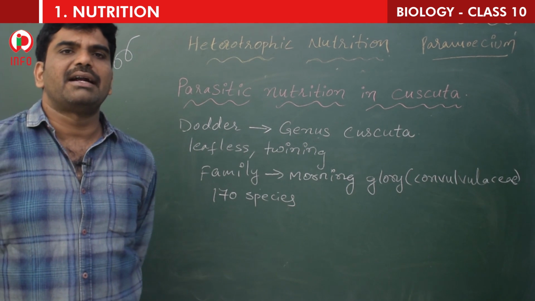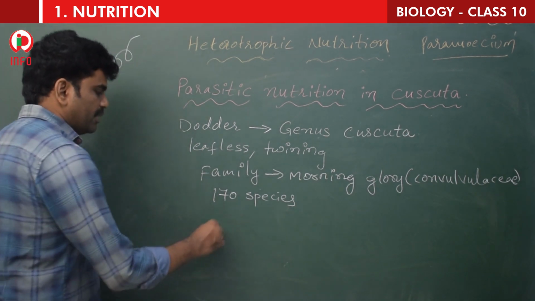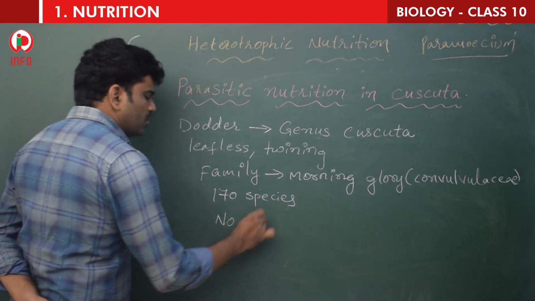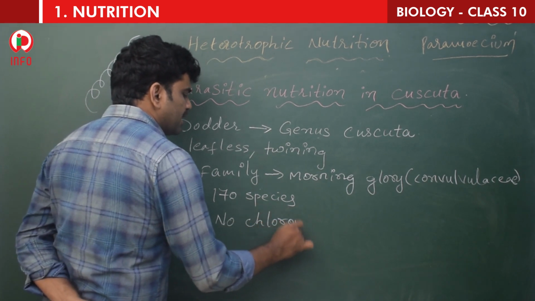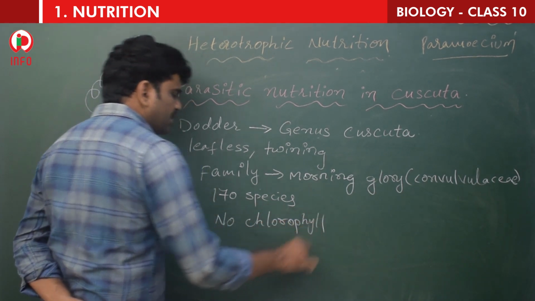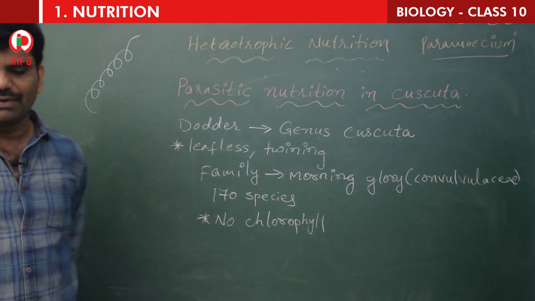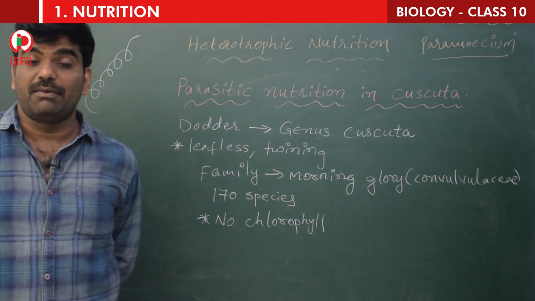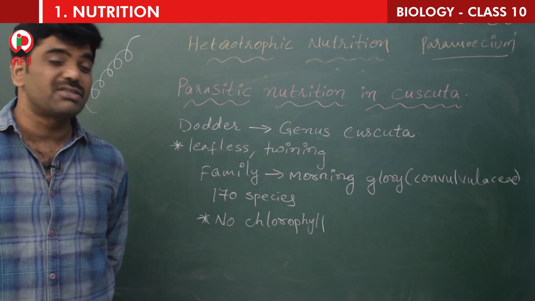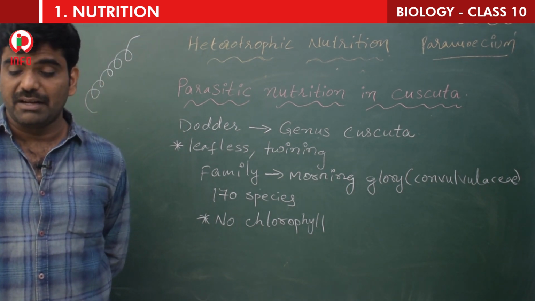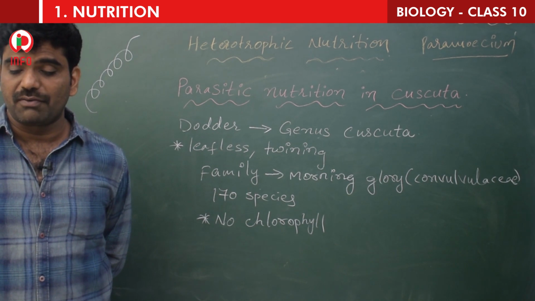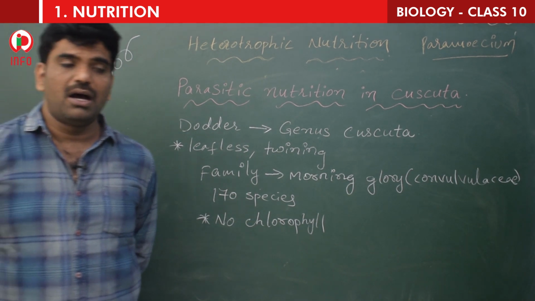The dodder plant contains no chlorophyll. One more important point, it contains no chlorophyll. That means chlorophyll is absent. So leaves are not there, chlorophyll is absent. But one species, Cuscuta reflexa, has been found to have a little amount of chlorophyll, hence it absorbs food through haustoria.